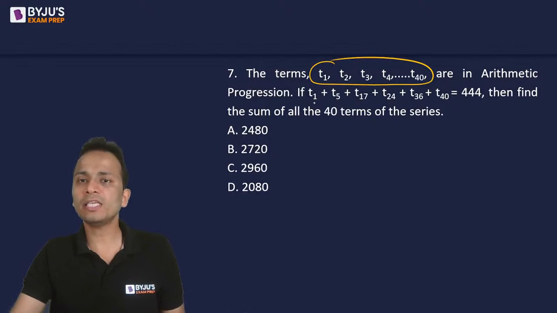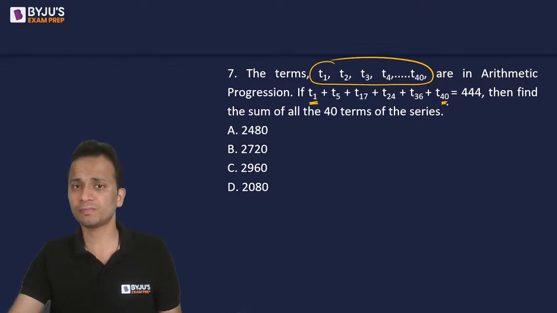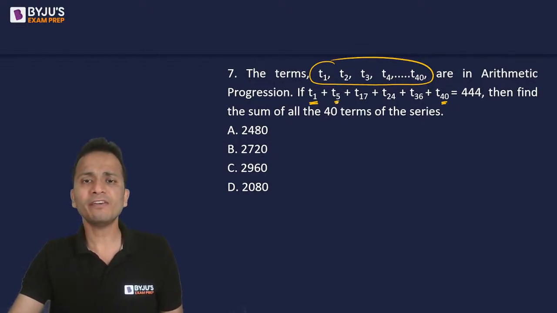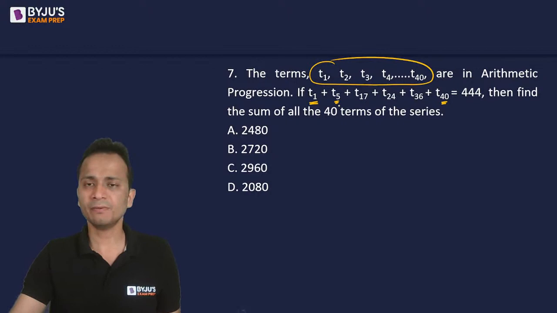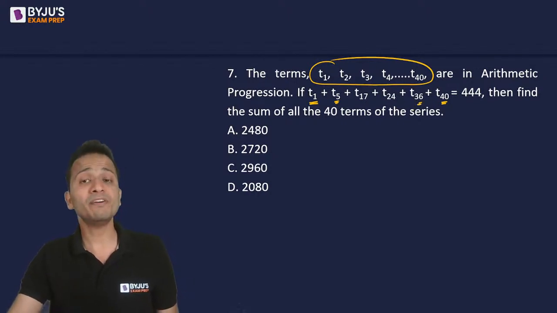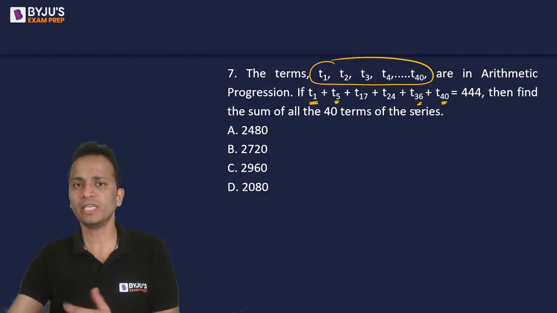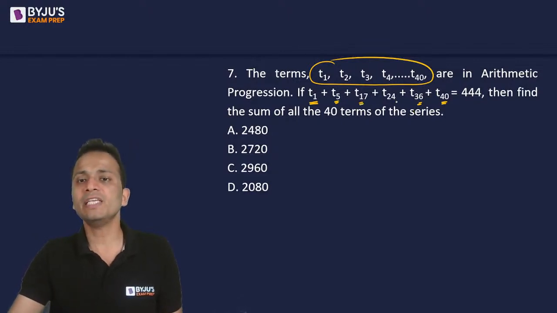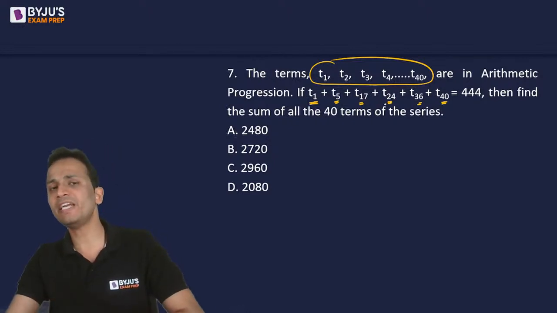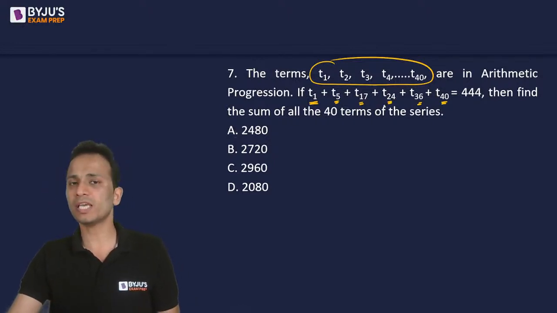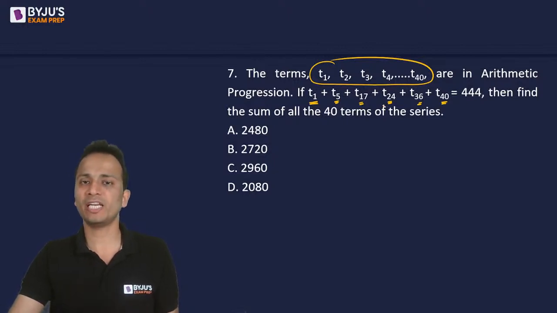So if you look at the equation that is given, T1 and T40 are the first and the last term. T5 is the fifth term from the beginning. T36 will be the fifth term from the end. So once again, they are equidistant from both the ends. Similarly, T17 is the 17th term from the beginning, and T24 is the 17th term from the end. Once again, their sum will be equal to the sum of the first and last term.